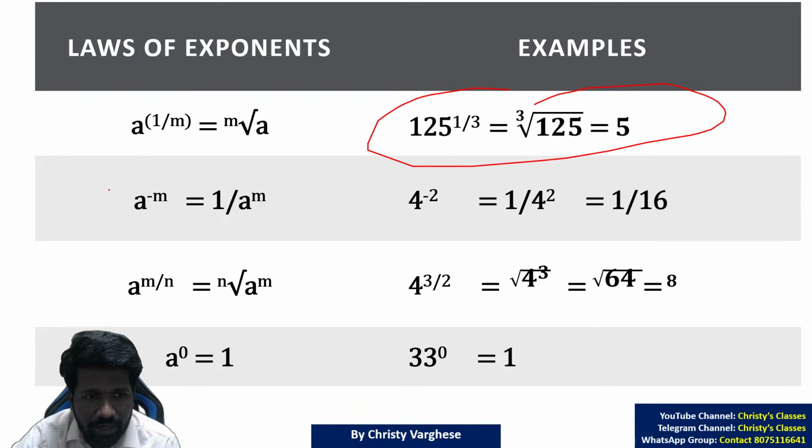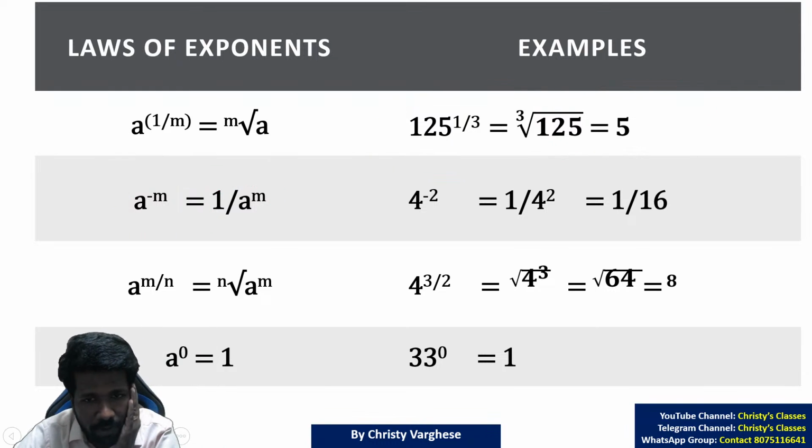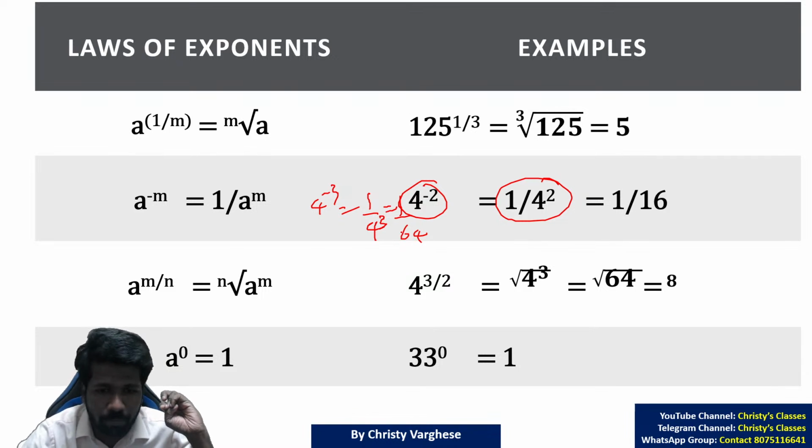Now what about negative power? Negative power means reciprocal of positive power. For example, what will 4 raised to minus 2 be? It will be 1 by 4 raised to 2. 4 raised to minus 3 means 1 by 4 raised to positive 3. That is 1 by 64.